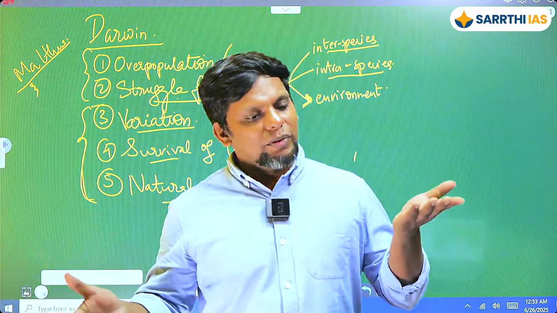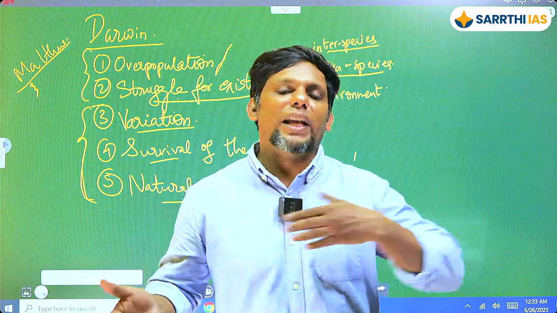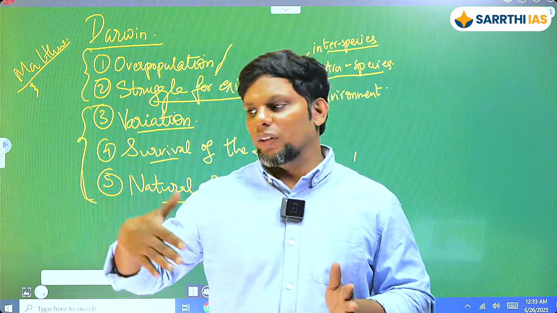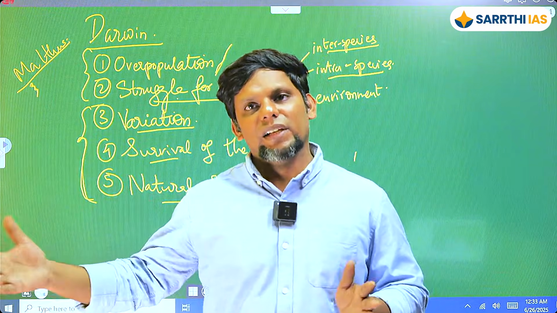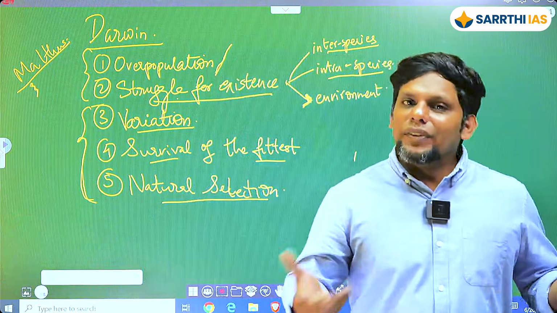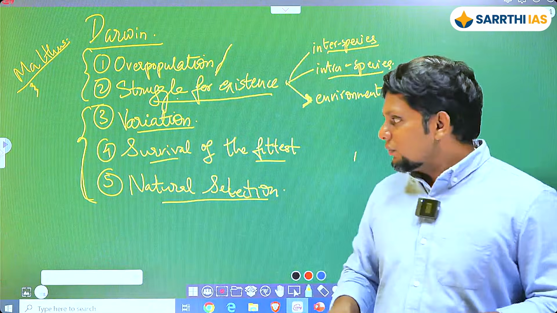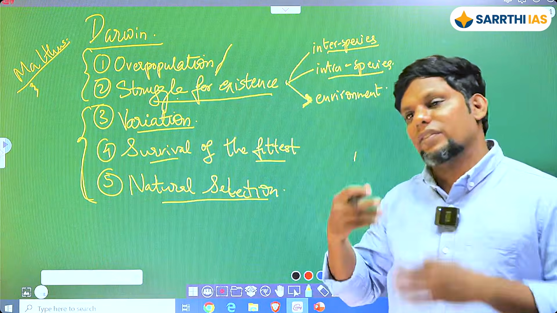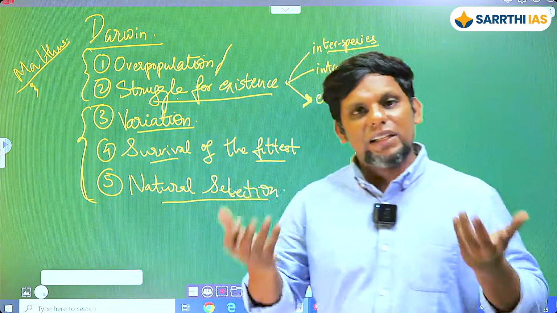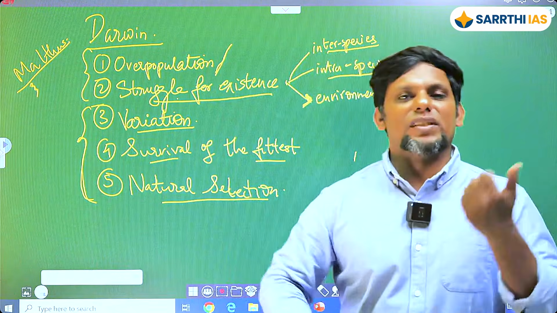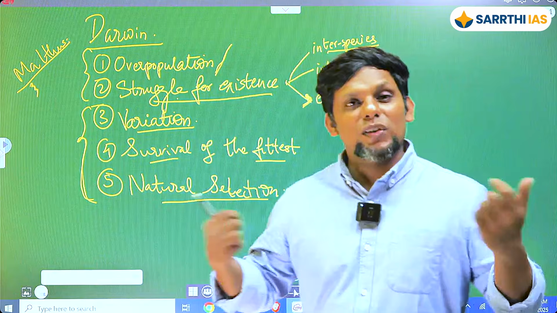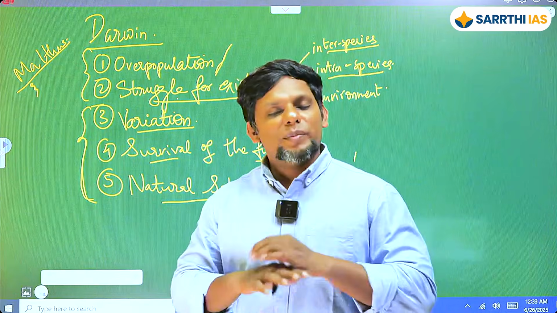Some of you might be relatively on the lighter end of that particular scale. Some of us will be on the darker end of that particular shade, right? Now, who's the fittest here? So again, variation is there, right? Different kinds of hair, eyesight, abilities. Some of us are fast, some of us are slow, some of us are tall, some of us are short, some of us are strong, some of us are weak. Variation is there.